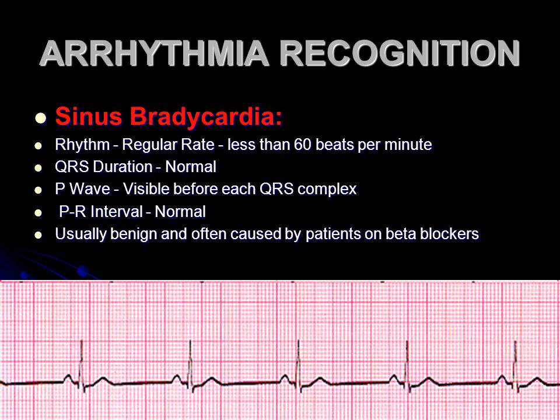Sinus bradycardia. Rhythm, regular. Rate, less than 60 beats per minute. QRS duration, normal. P wave, visible before each QRS complex. PR interval, normal. Usually benign and often caused by patients on beta blockers.